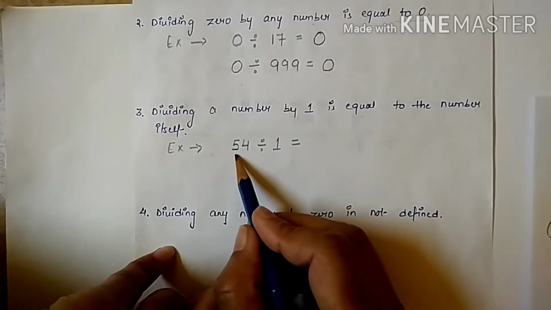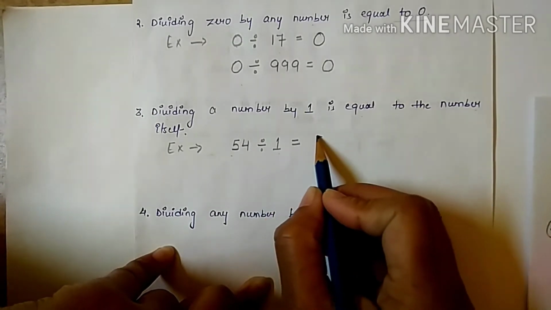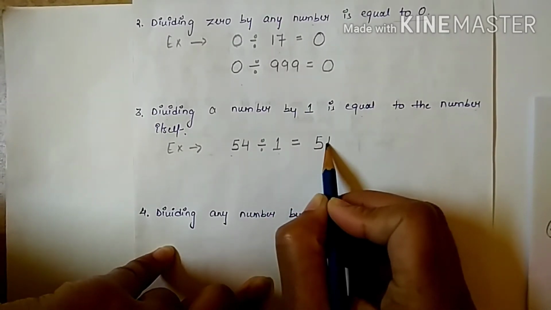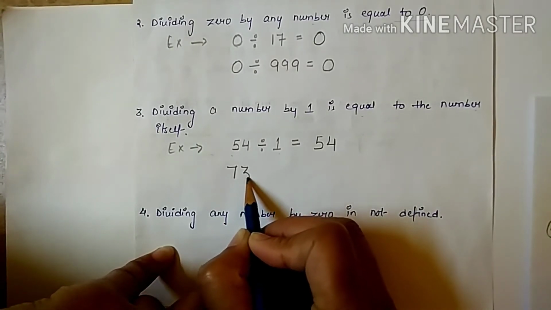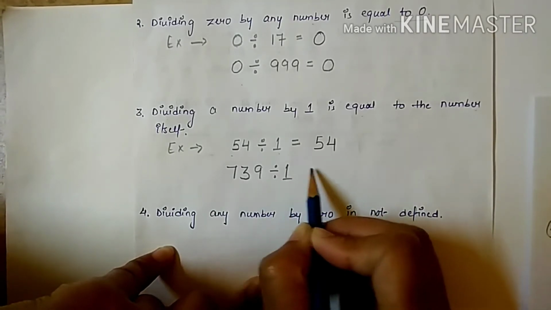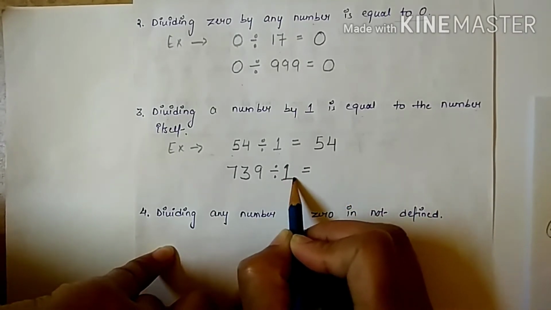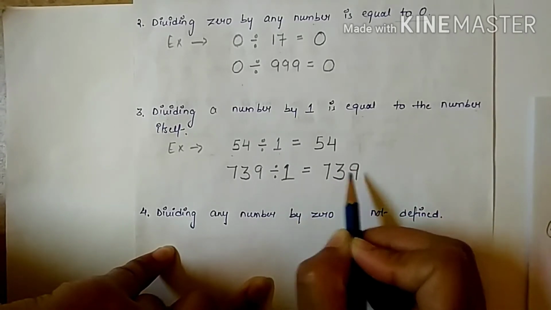Third property. When we divide a number by 1, what will we get as an answer? The number itself. Similarly, if I write here 739 and if I divide this number by 1, what will I get as an answer? The number itself, that is 739.